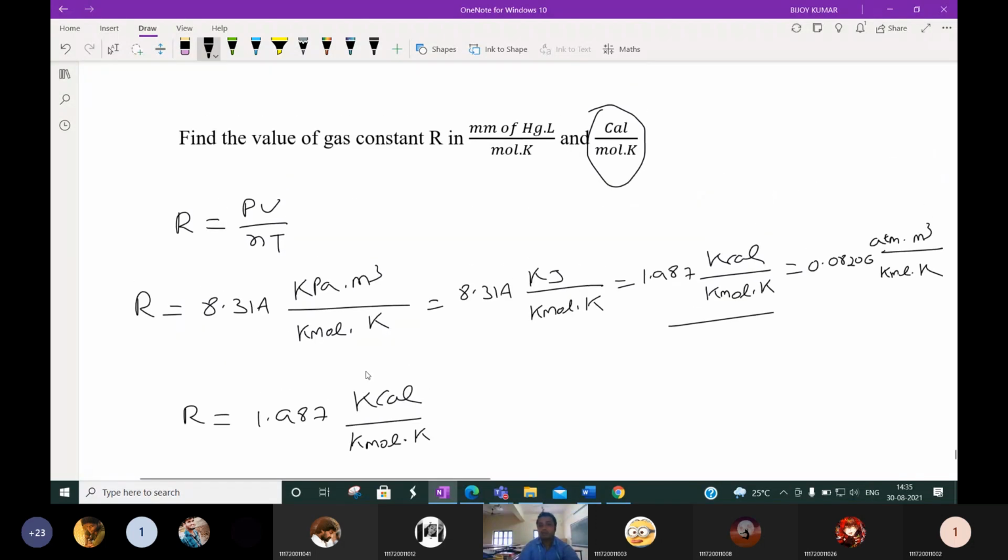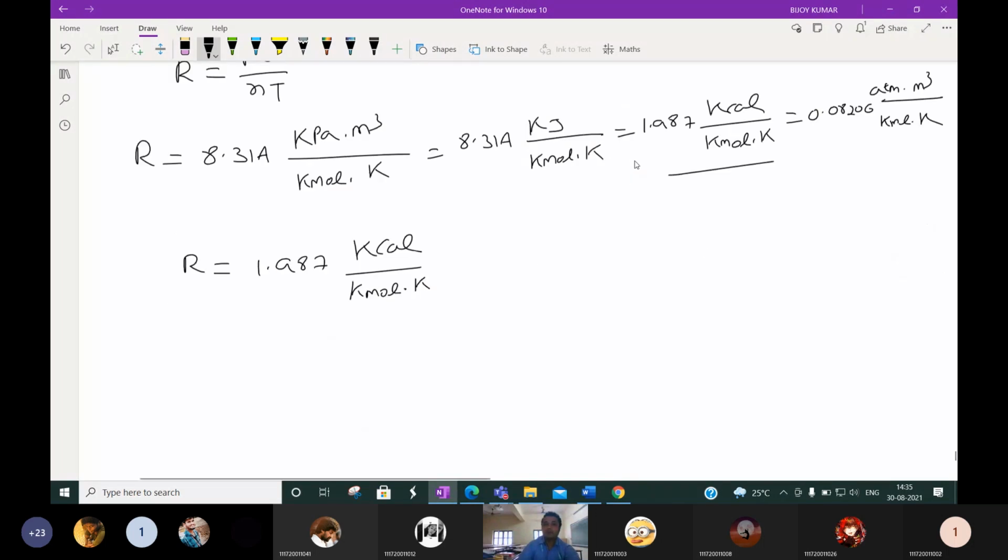But what we want, it was asked to convert to calorie per mole into Kelvin. A simple thing. It will be 1.987 into 10 to the power 3, kilocalorie to calorie we convert it, by here kilomole is there, so we can say mole into Kelvin. 1 kilomole is equal to 10 to the power 3 mole.